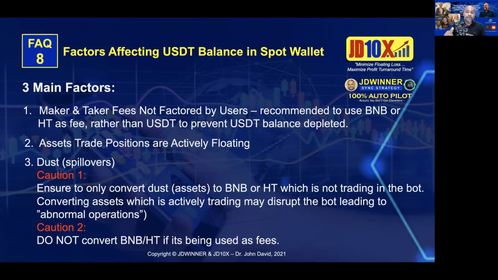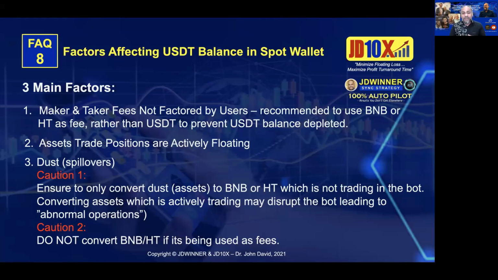But sometimes, please take note, if you have a smaller capital, you may have to wait for a certain limit. They have a certain quantity limit for you to actually convert the dust. But if you are using a high capital, please check, because a lot of your USD will be sitting in your dust. That's why you see, why is my USD balance getting lower? Probably it is now sitting in your dust.